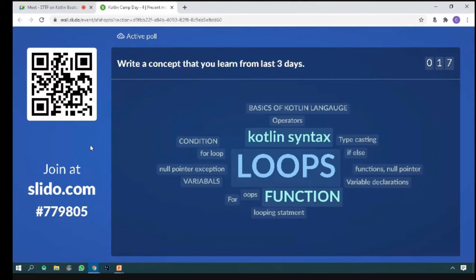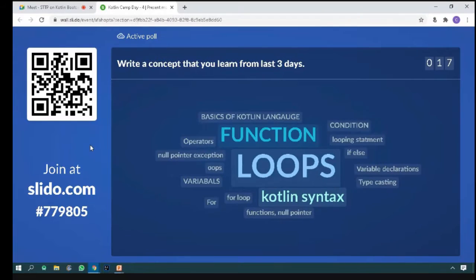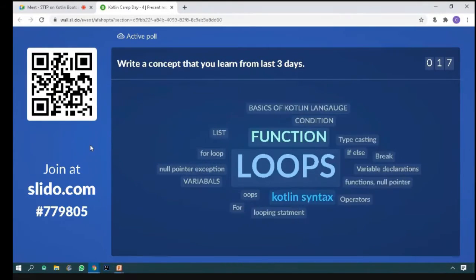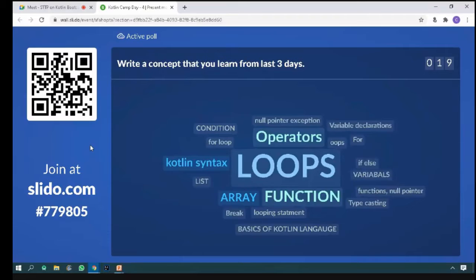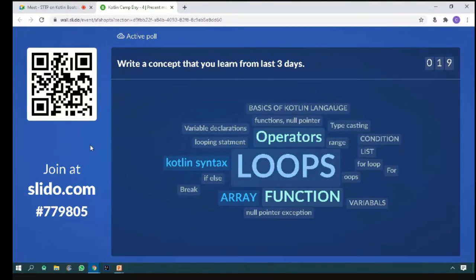Only 17 learners have answered the question. I am expecting it from each and every one. You may write multiple answers also. Good. List is there. Typecasting is there. Array is also there. Good. If else is also there. Break is also there. Good. Try to answer the questions.